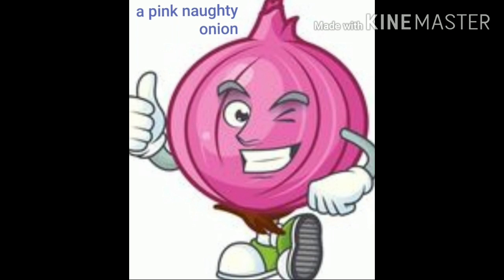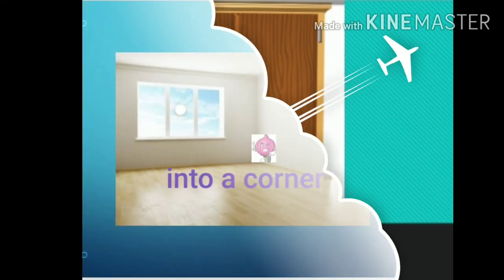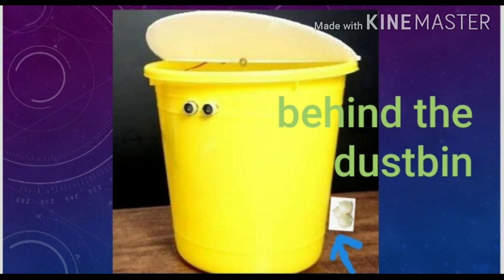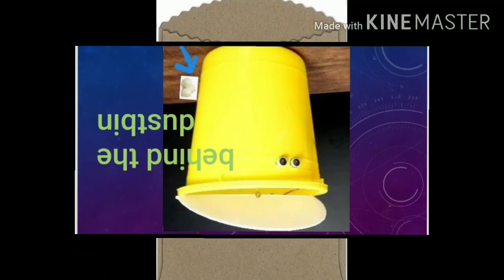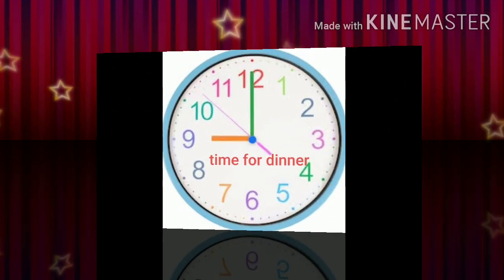At the moment, a pink naughty onion told the other onions to jump out of the packet. How naughty it is, isn't it? Look at this picture. Some went under the cupboard because of the naughty onions. Some went into a corner. Some hid behind the dustbin. Oh, they went everywhere. The paper packet was soon empty.